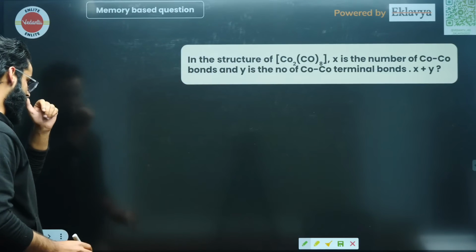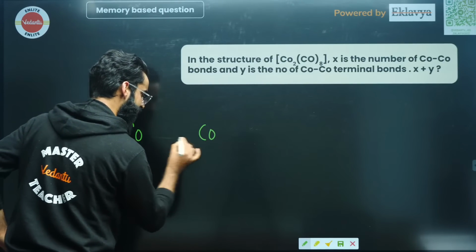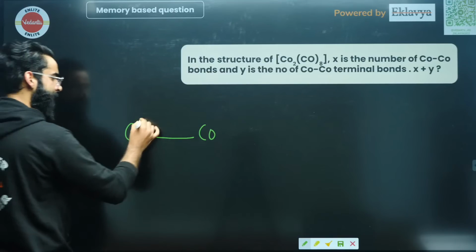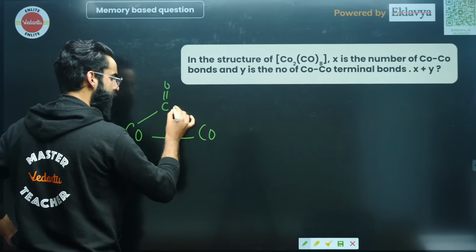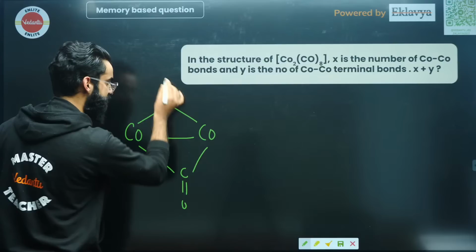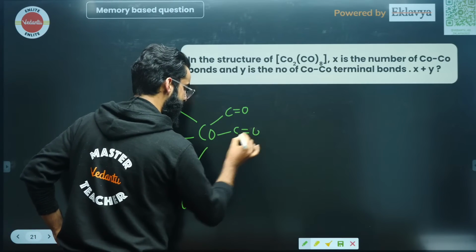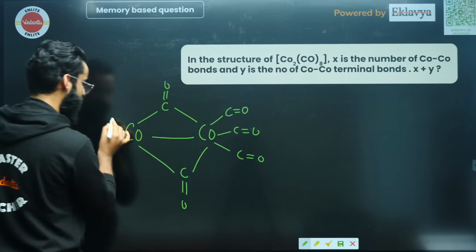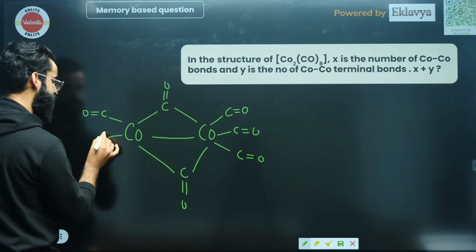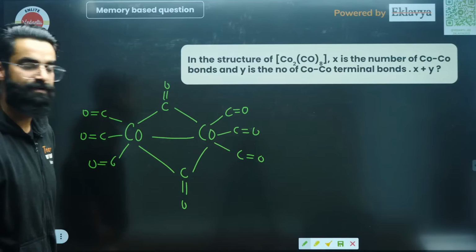See first of all, my dear people, this is cobalt. If I make the structure, first of all there is a single bond over here. This is your C double bond O, carbonyl, this is carbonyl, this is carbonyl. And over here there are 3 CO bonds. This is C double bond O, this is again C double bond O, this is again C double bond O, right? So what was the question asked?